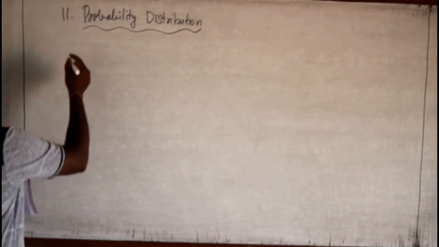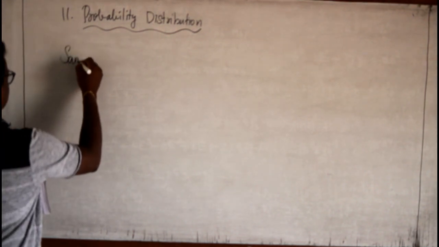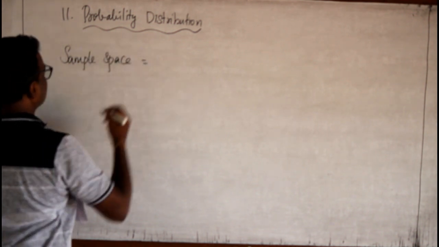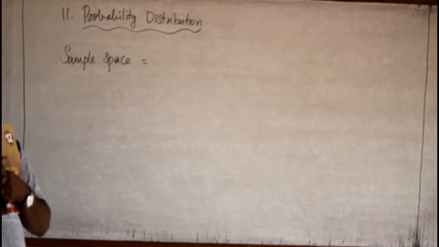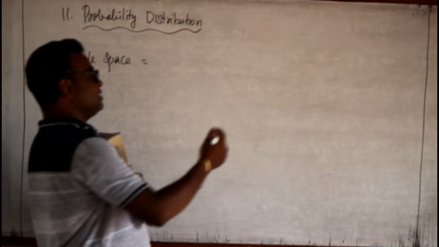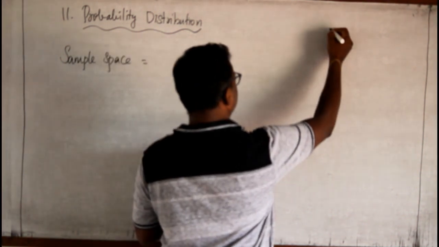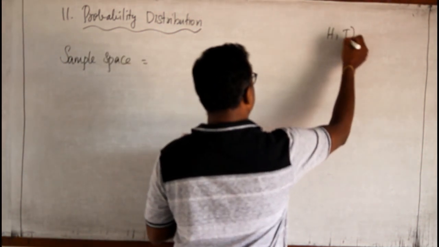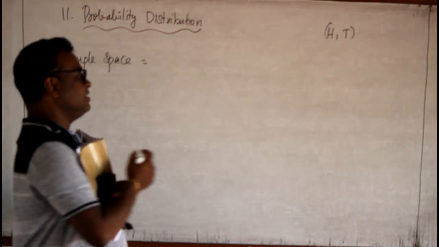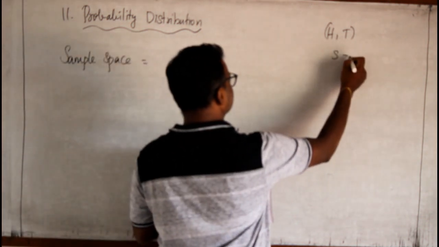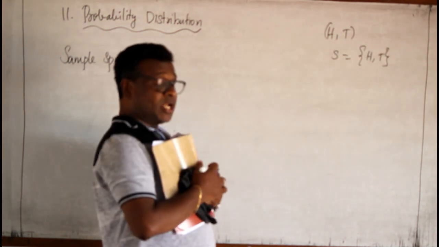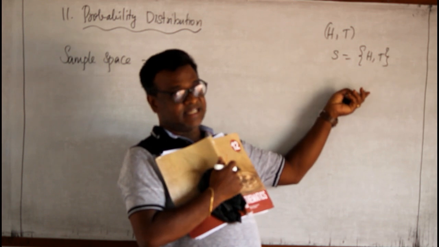That is, first of all we must know what is meant by the term sample space. Sample space means the total outcome of any event. Suppose I toss a coin, we know the outcomes of the coin are H and T, that is head and tail. So the sample space is head and tail. This is the total outcome when I toss a single coin.